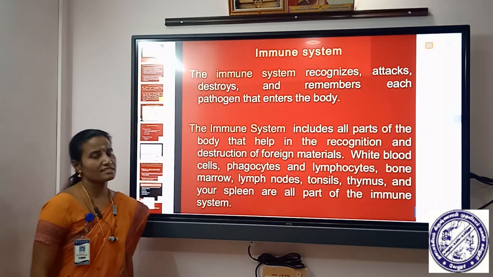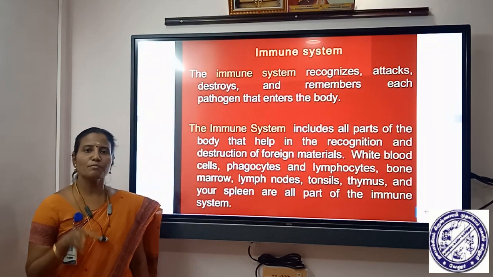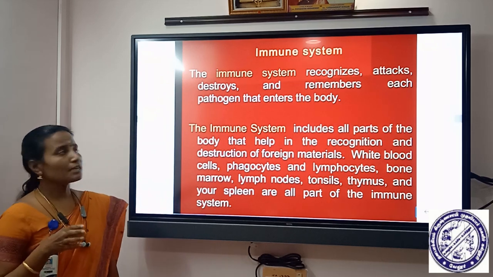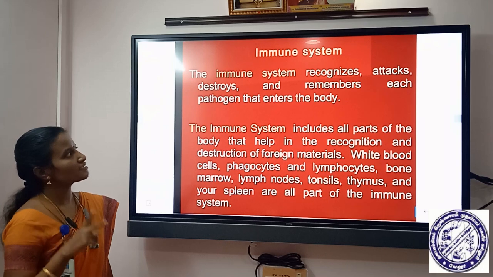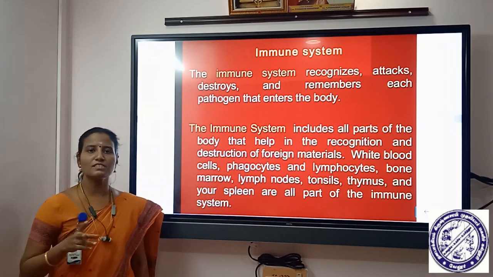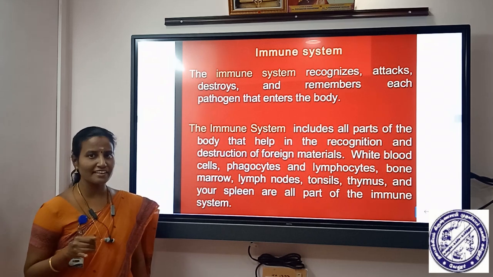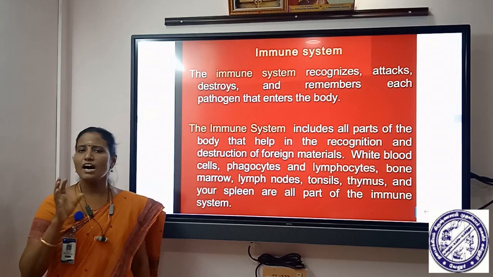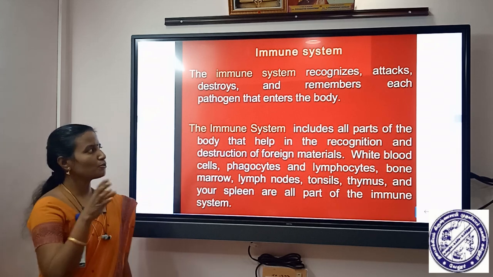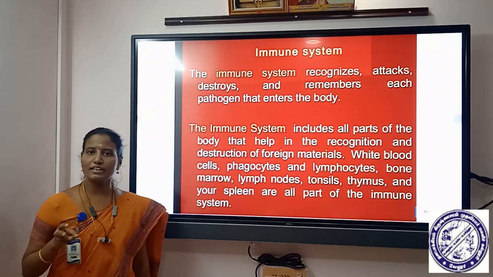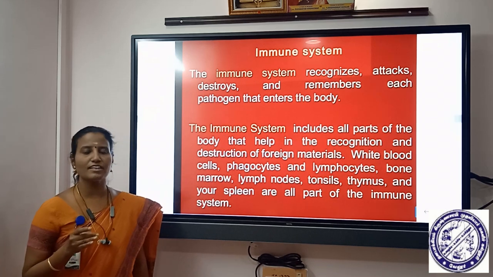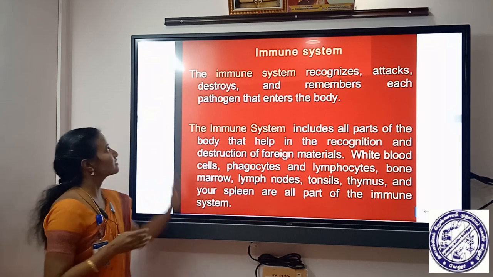Then what is the immune system? The immune system produces the immune response in our body. It can produce the immune response by means of two major steps: one is recognition and another one is response. After proper recognition only, we can produce the immune response. And the immune system comprises immune organs, that is lymphoid organs, primary lymphoid organ and secondary lymphoid organ, and immune cells.